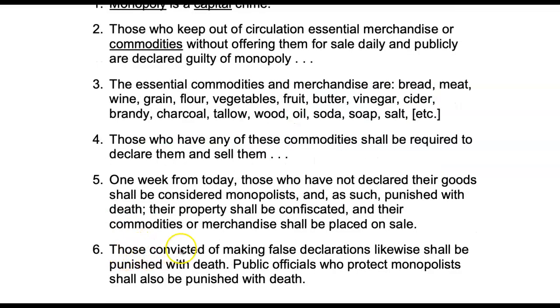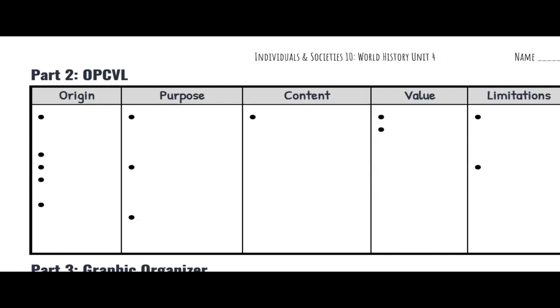Finally, number 6, those convicted of making false declarations likewise shall be punished with death. Public officials who protect monopolists shall also be punished with death. In other words, if you're lying about your declarations, or any officials who also protect people who lie about it, shall be put to death. Now that you've analyzed the primary source, you can now go back and do the OPCVL by using that document as your source to evaluate here in our chart. If you need more help doing that, check out the next video.